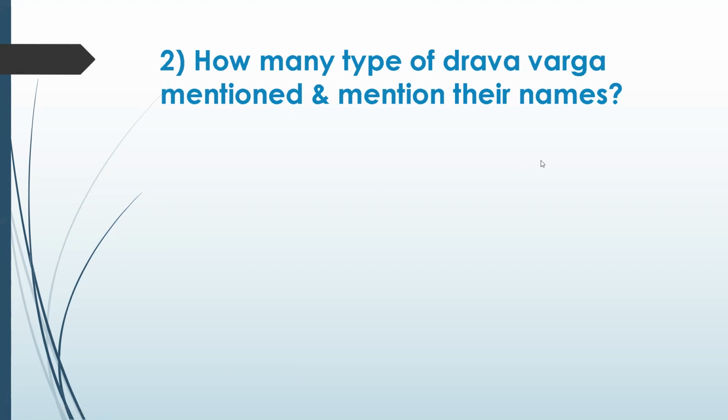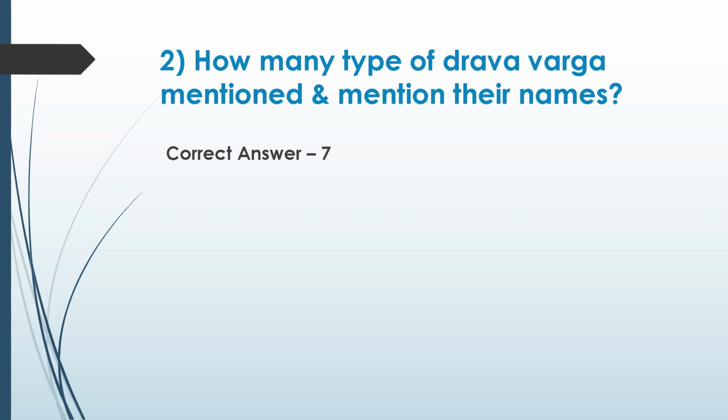Okay, the second question is on how many types of Drava Varga there are and what their names are. I think 8 types. Kshira Varga. Oh, 7. Okay. Yeah, Kshira Varga, that is correct. Next, Madhura Varga. Okay, that's correct. Next, Mutra Varga. Yeah. Jala Varga. That's also correct.